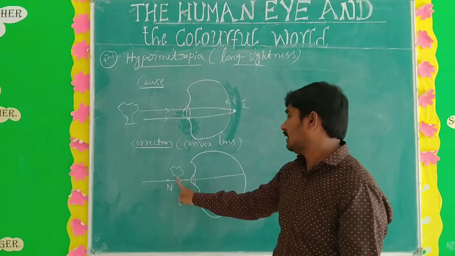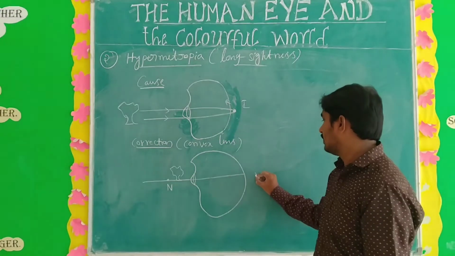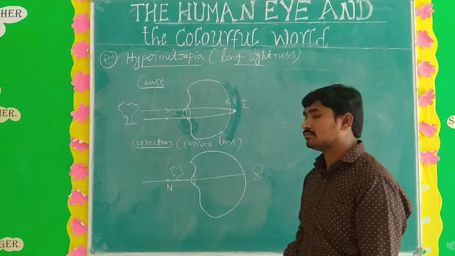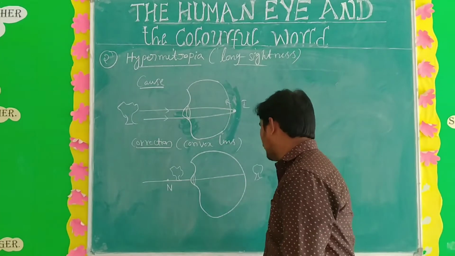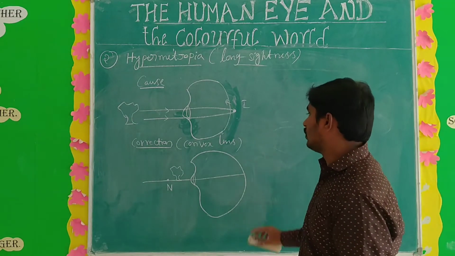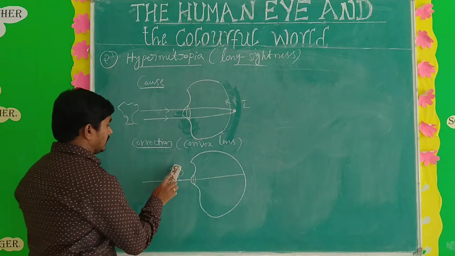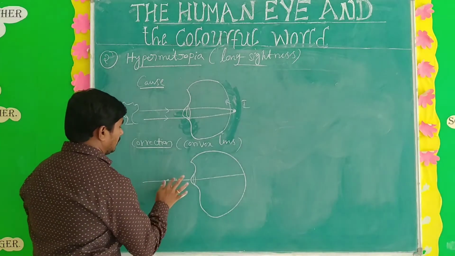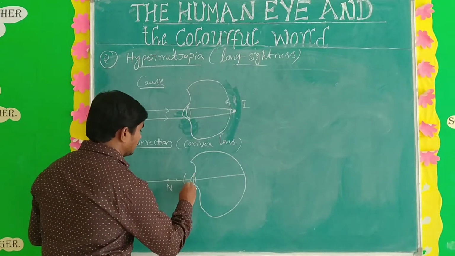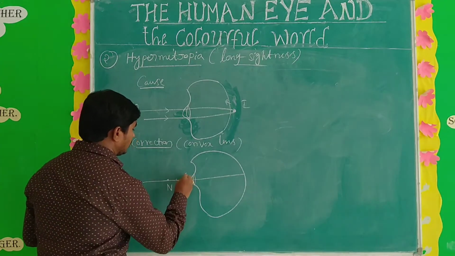Why? Because the image is formed here, which means they cannot see the object. That's why, how to correct? By using a convex lens. This is a convex lens.